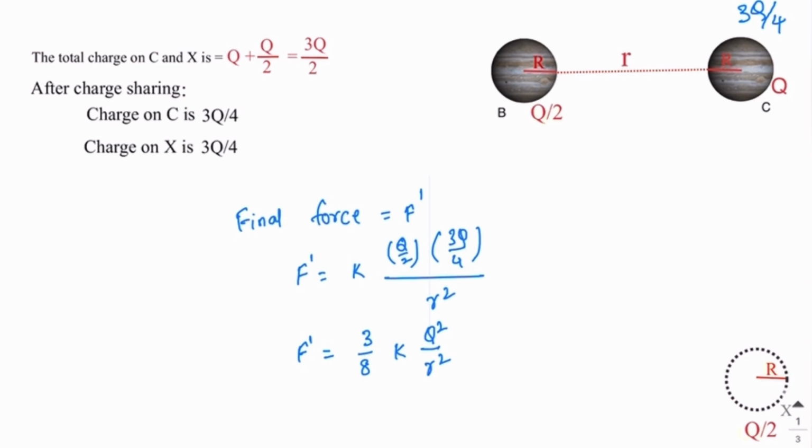I can take this K into Q square by r square as the initial force F, so F prime is equal to 3 by 8 times the initial force. This is the new repulsion force between B and C: 3 by 8 times the initial force.